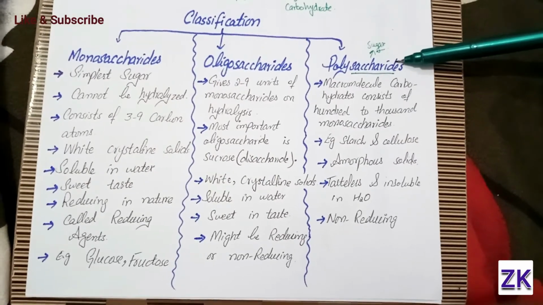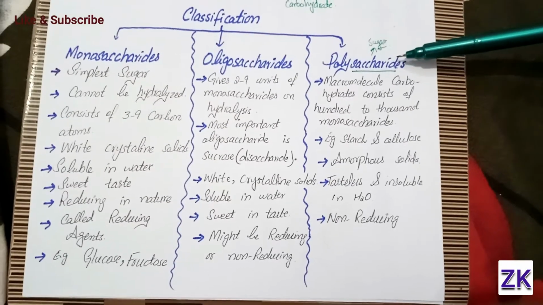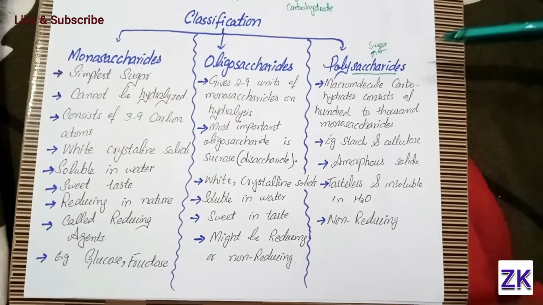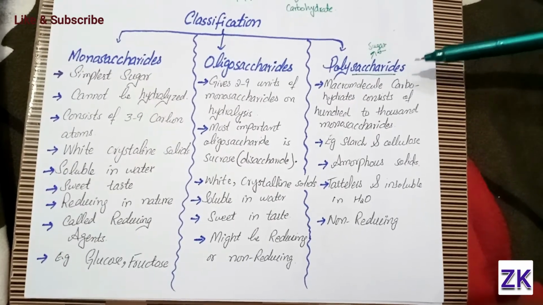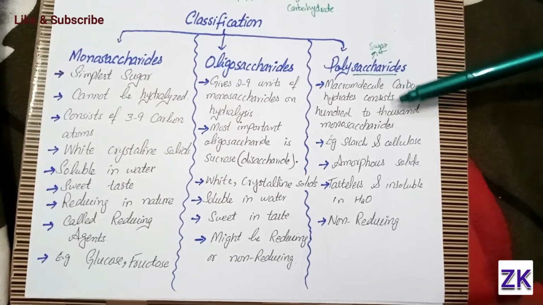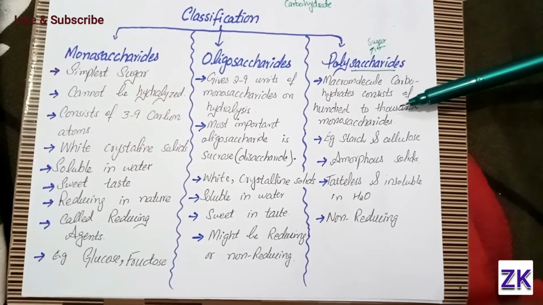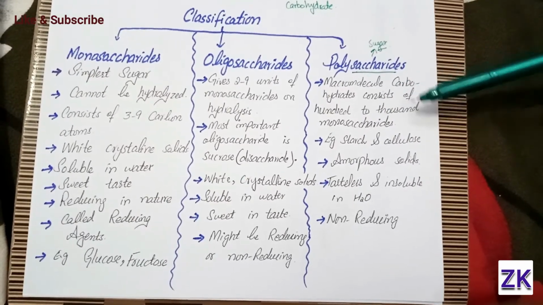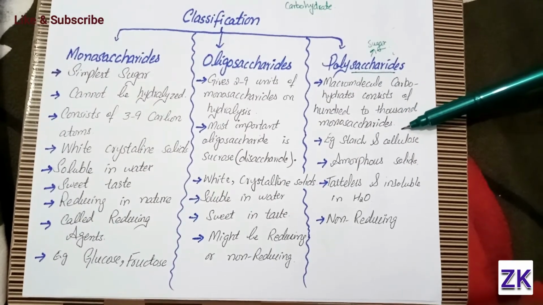Polysaccharides also undergo hydrolysis. They can decompose into subunits in the presence of water. They are macromolecules, meaning large molecules. When they show hydrolysis, we can get a range of 100 to 1000 monosaccharides. The examples of polysaccharides are starch and cellulose.